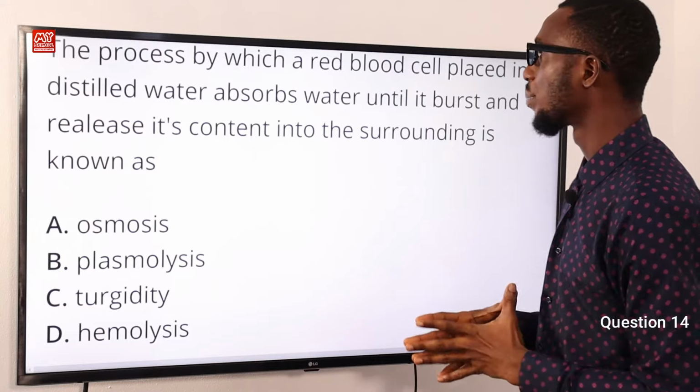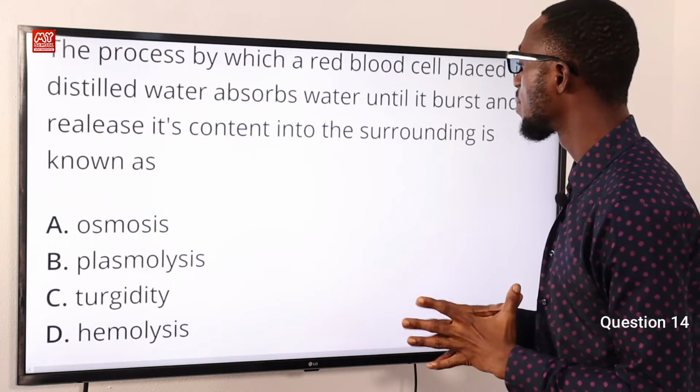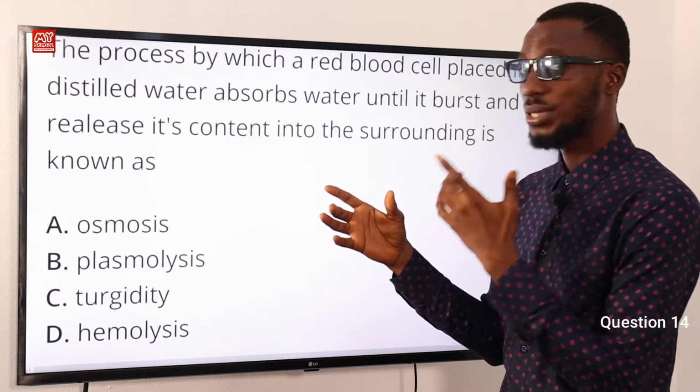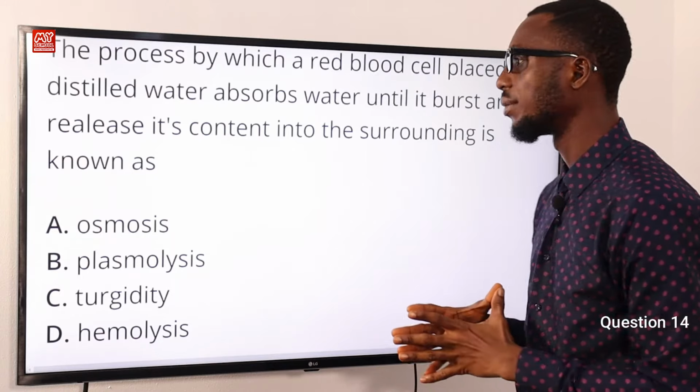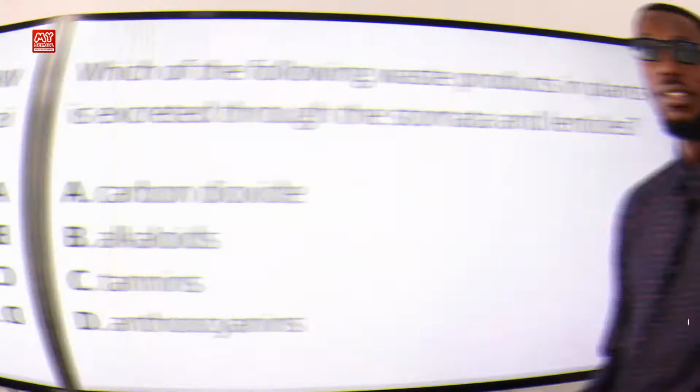So hemolysis is the process by which a red blood cell placed in distilled water absorbs water until it bursts and releases its content, which is hemoglobin, into the surroundings. So option D is very correct.